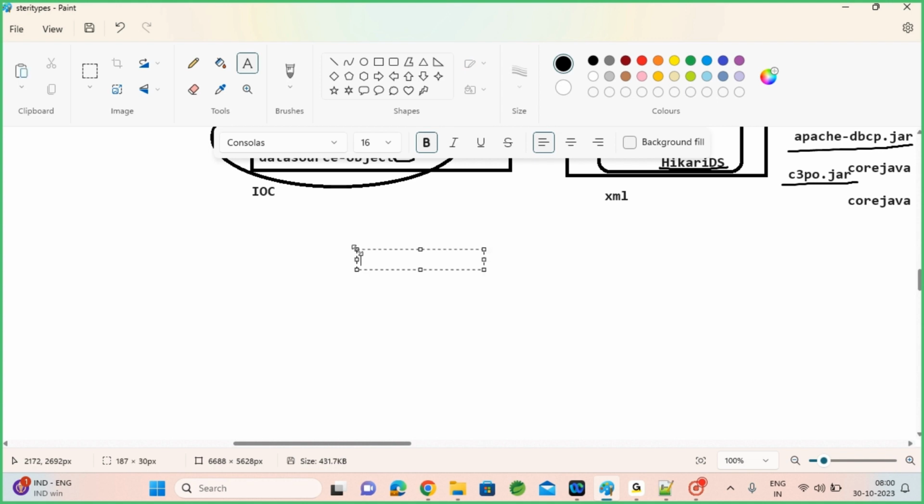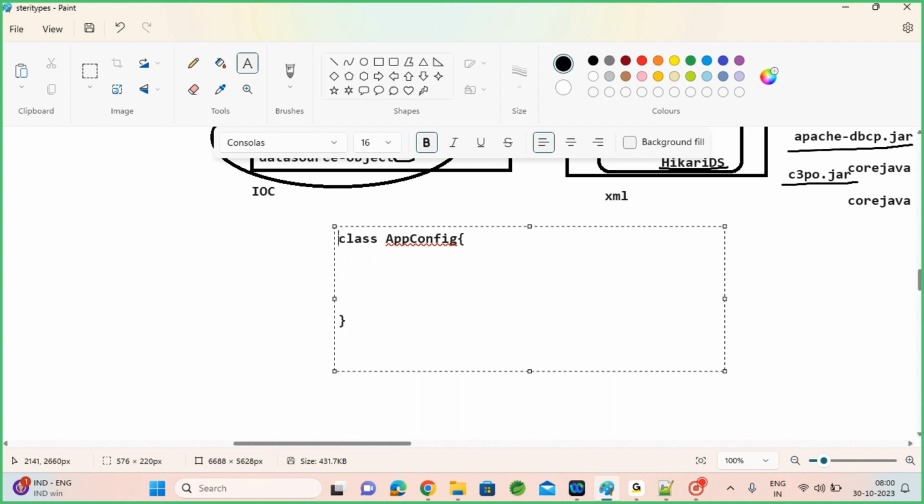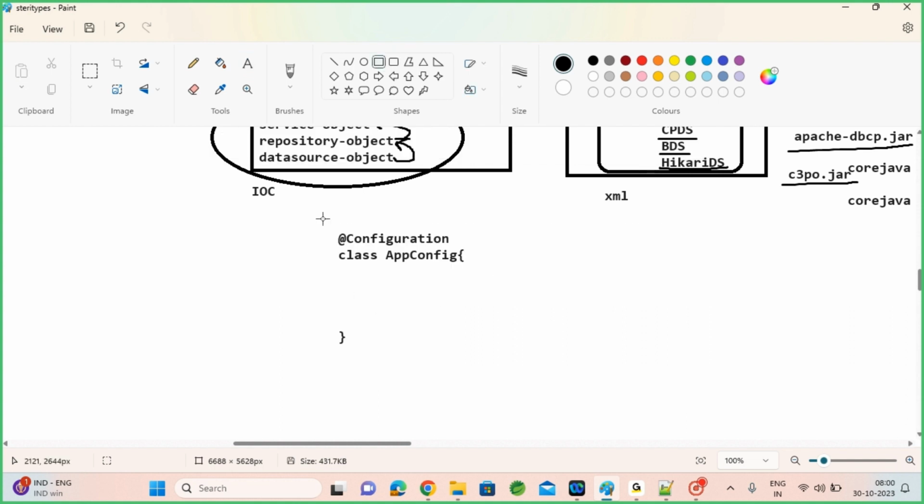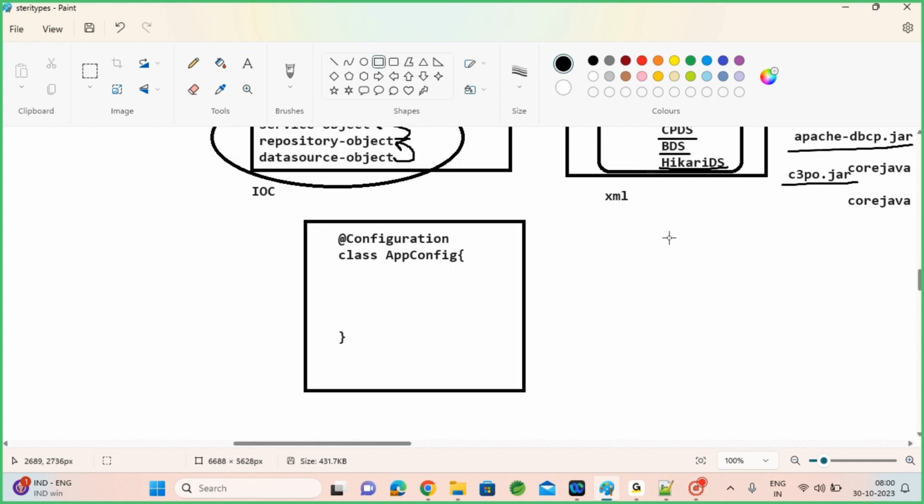You can do the same thing by creating an app configuration class, a configuration class with the Configuration annotation. You can assume this class is like your XML file. This is equivalent to your XML based configuration.